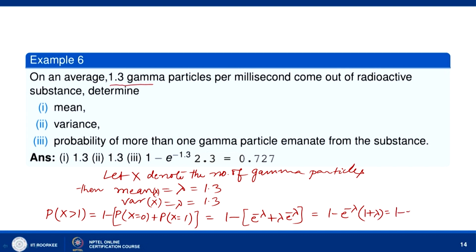This is 1 minus e to the power minus 1.3 into 2.3. So, the answer for the probability of more than one gamma particle emanating from the radioactive substance, where x is greater than 1, is obtained by subtracting the probability of x equal to 0 and the probability of x equal to 1 from 1, which means it is 1 minus e to the power minus 1.3 into 2.3. So, this value is the answer to the third part of this question.